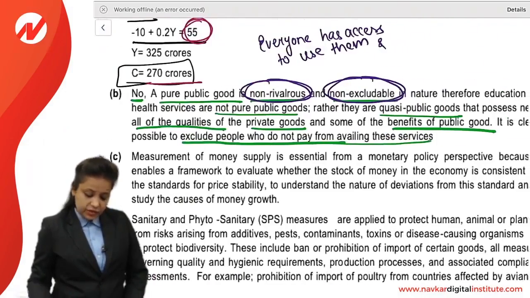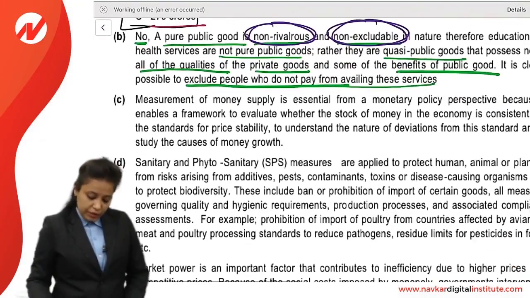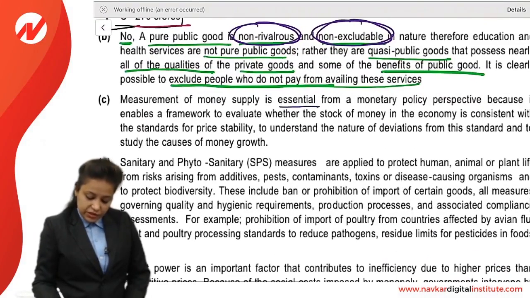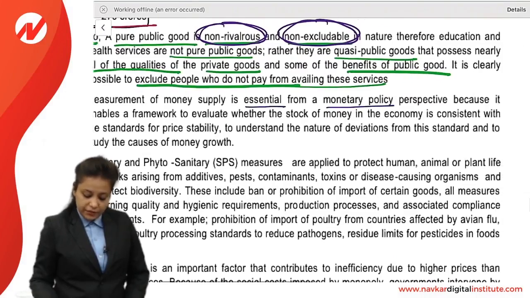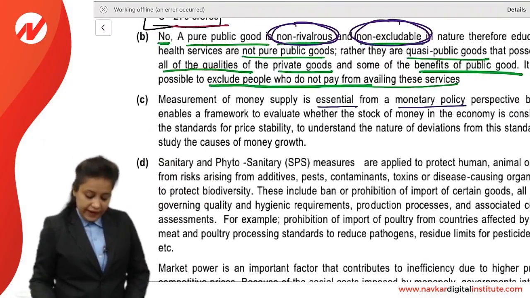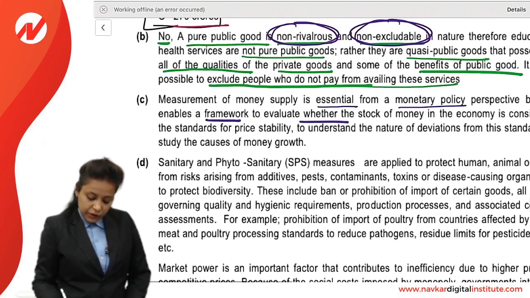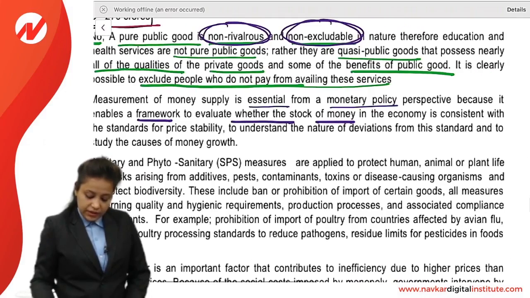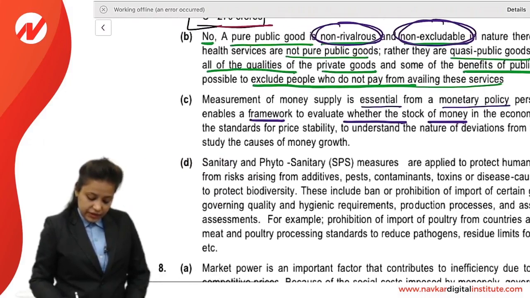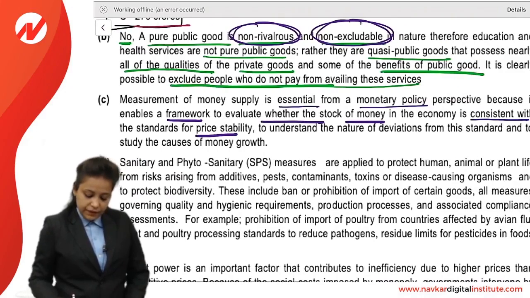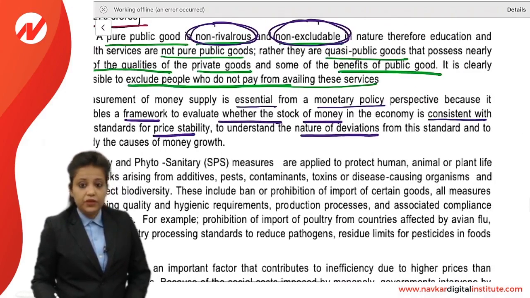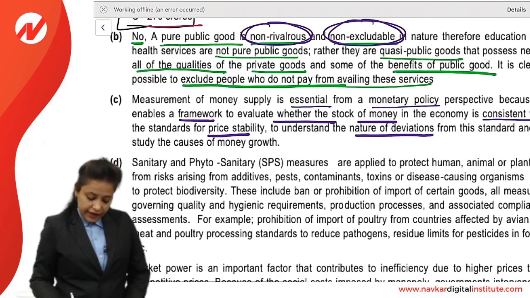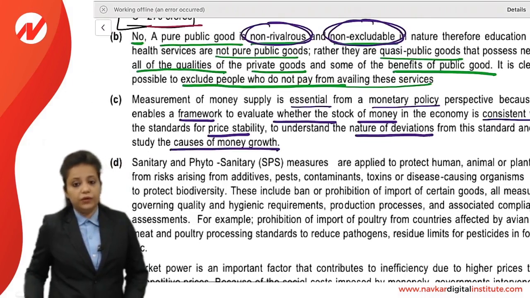So why it is essential to measure money supply? So measurement of money supply is essential from a monetary policy perspective because it enables a framework to evaluate whether the stock of money is consistent with the standards for price stability, to understand the nature of deviations from the standard, and to study the causes of money growth.